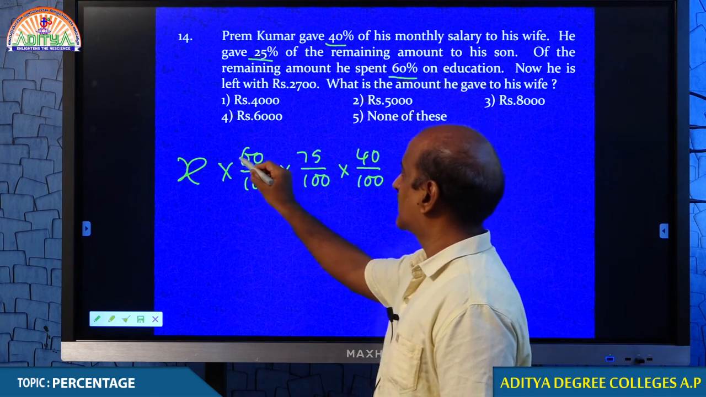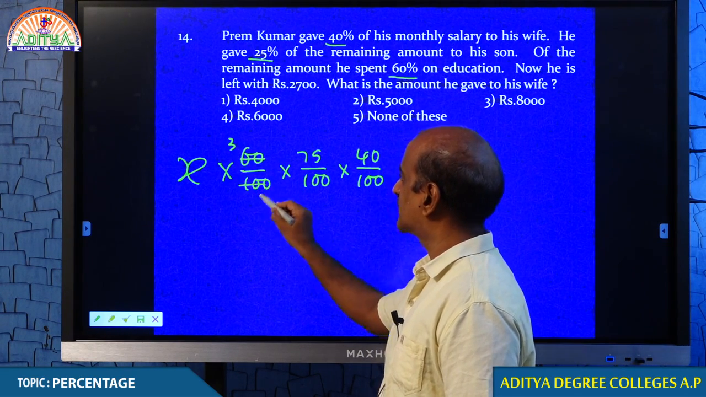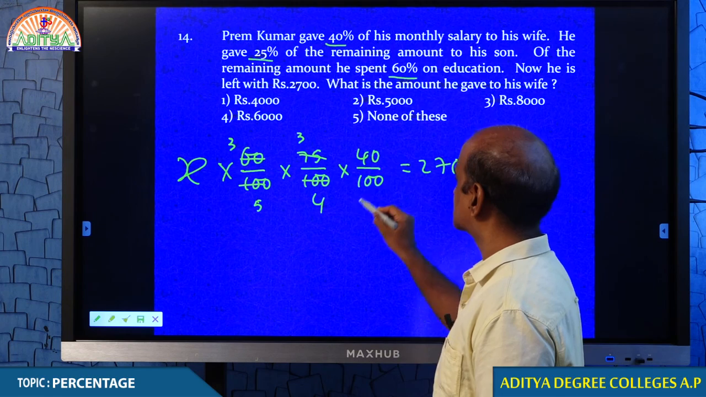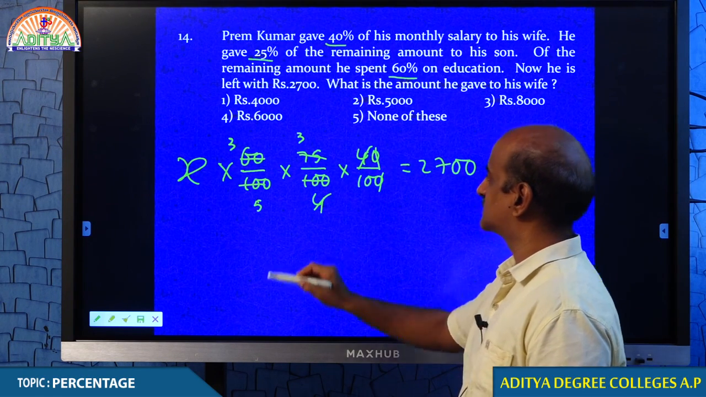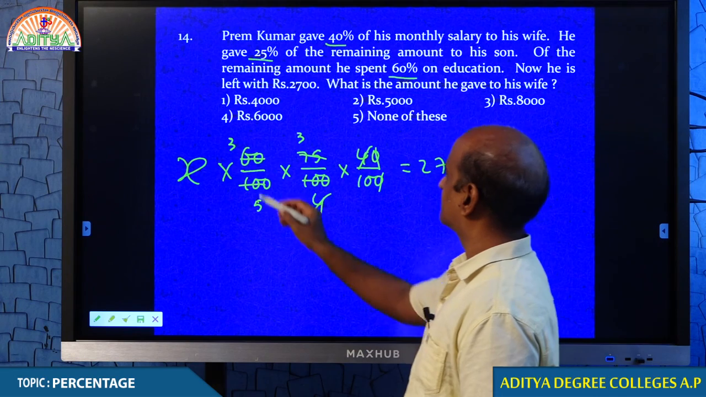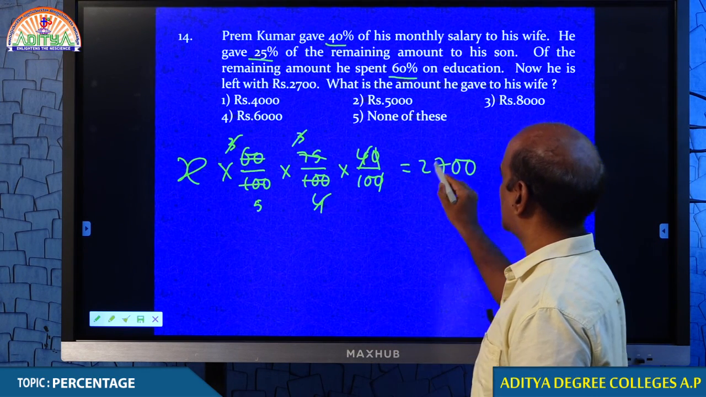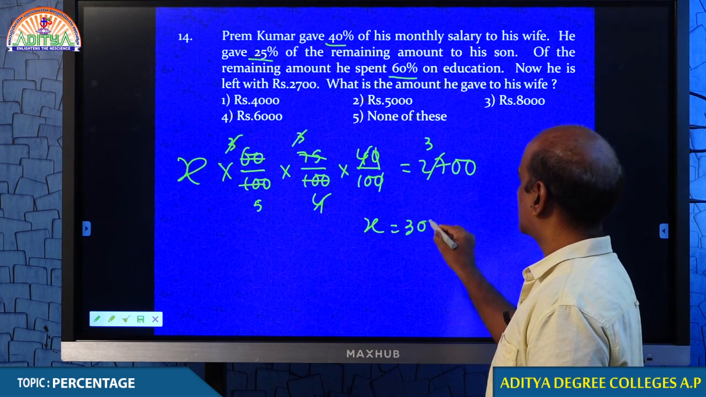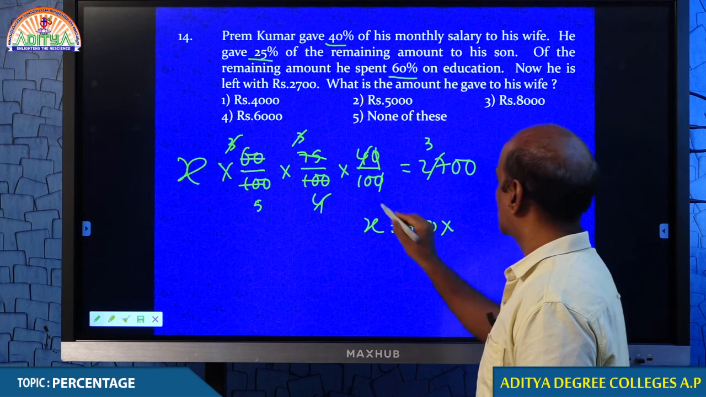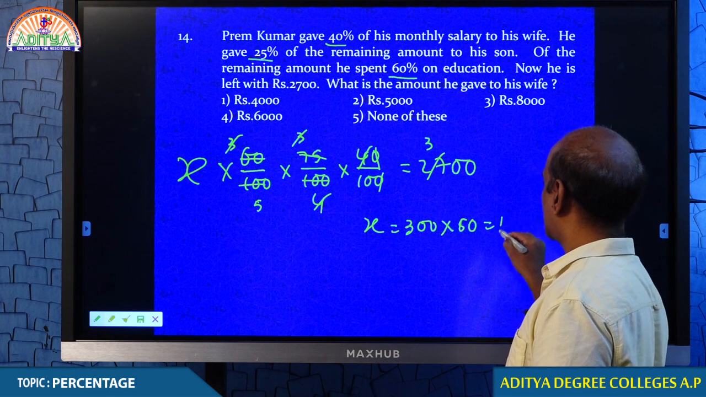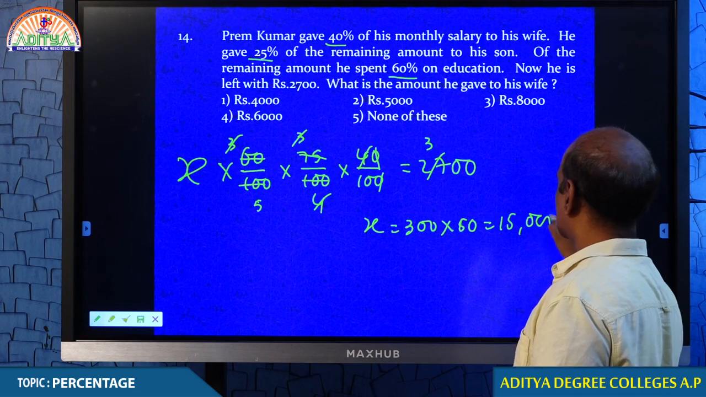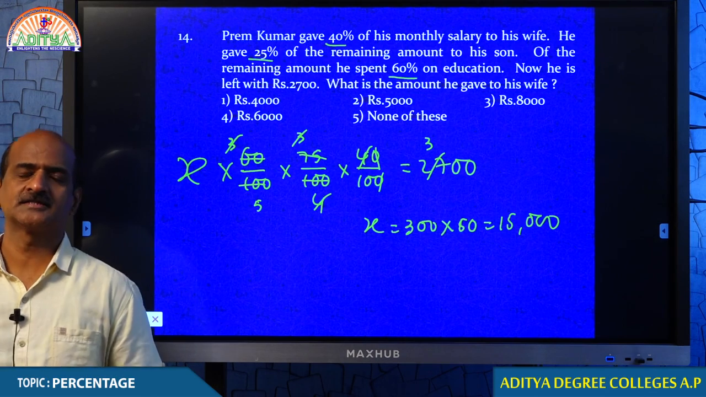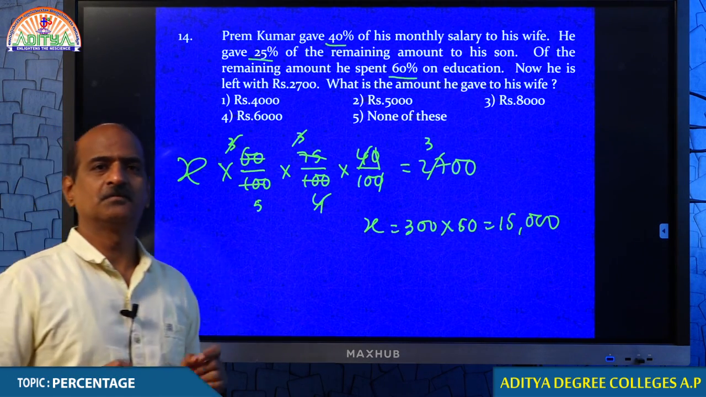Now let us see how much is X. Come on, students. 20 cancels 3 times, 20 for 5 times, 25 3 times, 25 4 times, 0 0, 4 4 cancel. 3 into 3, 9. 9 cancels 3 times. Therefore, X is equal to 300 into 5 into 10, 50. That is 15,000. What is 15,000? That is X. X means salary of Prem Kumar.